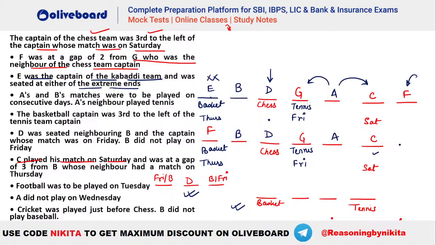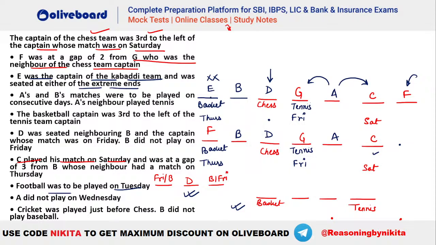Okay. और क्या दे रखा है? Let's see. Football has to be played on Tuesday, right? So football should be played on Tuesday. That is given. Now you can see that we know that A and B have to be on consecutive days, right? That was also a situation that A and B have to be consecutive.